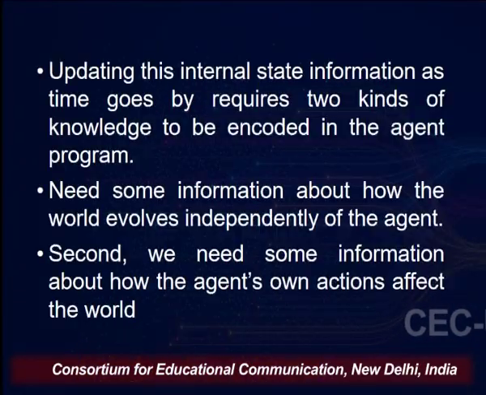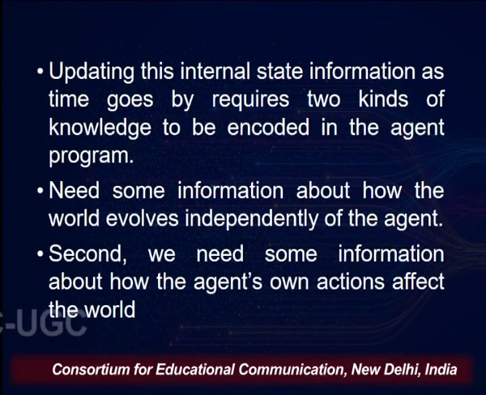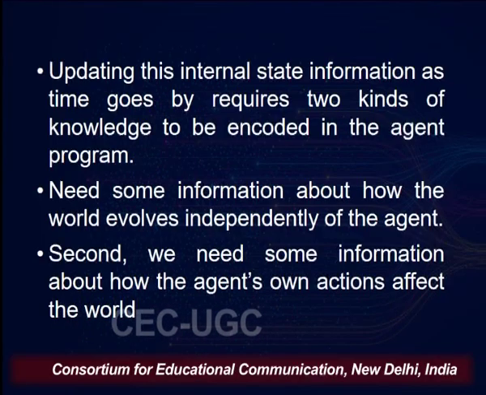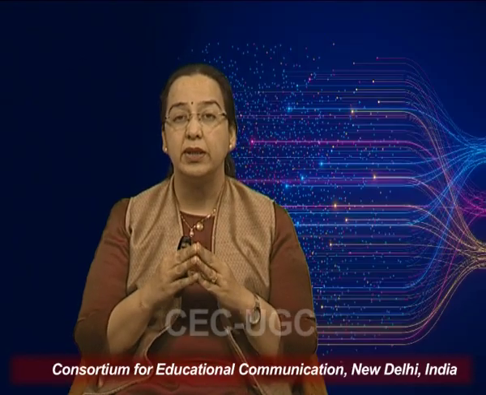The first one is that it needs some information about how the world evolves independently of the agent. That means, if the agent is not available, how the world is reacting, how the world is evolving. And the second kind of knowledge which needs to be encoded in the agent program is some information about the agent's own actions, or how these actions are going to affect the world. So, basically there is a knowledge or a sense about how the world is working.